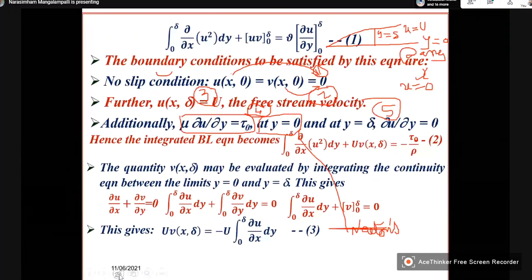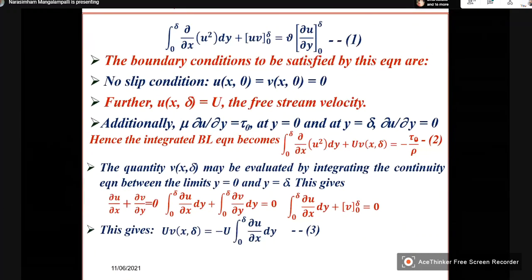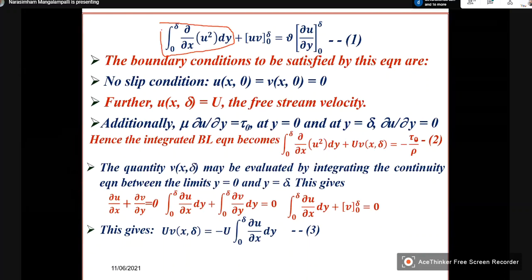So now this one, the first integral. Sorry, the overall.